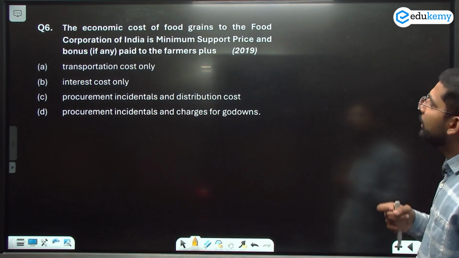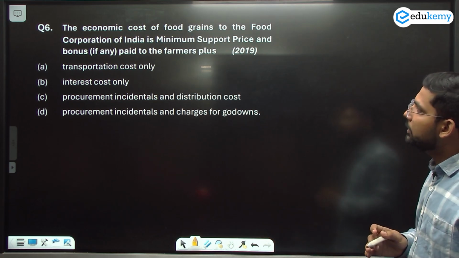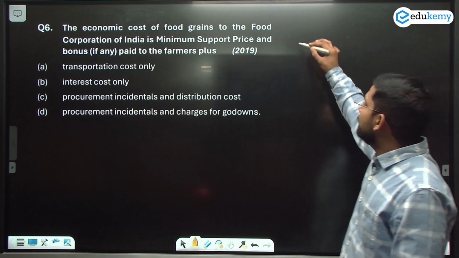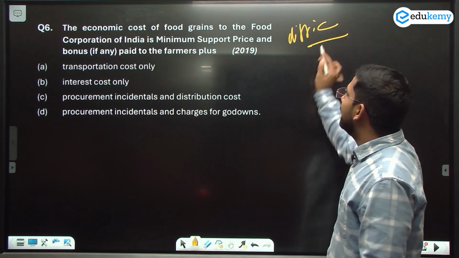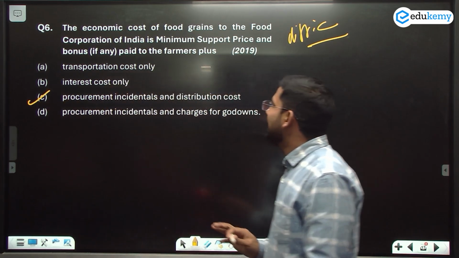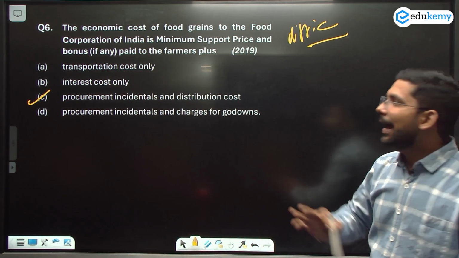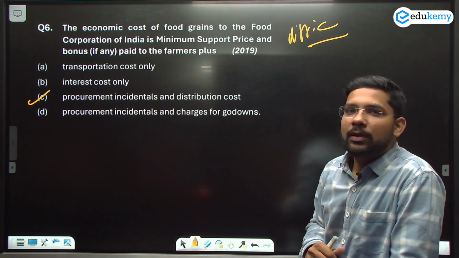The economic cost of the food grains to the Food Corporation of India is minimum spot price and bonus paid by the farmer. It was like a difficult question in 2019 कि क्या क्या दिया जाता है, but the UPSC released the answer कि this is the procurement incidental cost and the distributional cost which are added up here. उसके बाद states को दिया जाता है. So the answer of this question will be C here.